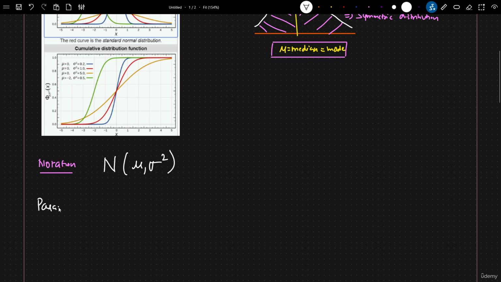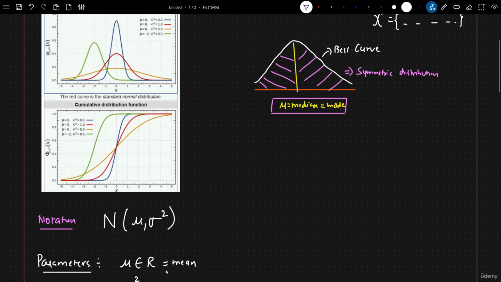The next thing that you really need to understand is the parameters. What are the parameters used in a normal or Gaussian distribution? One is the mean. The mean belongs to the real values. Then you have the variance. This variance also belongs to the real values, and it is greater than 0. And this x that we are considering with respect to our data set or random variable, whatever values we have, this will also belong to the real values, right?